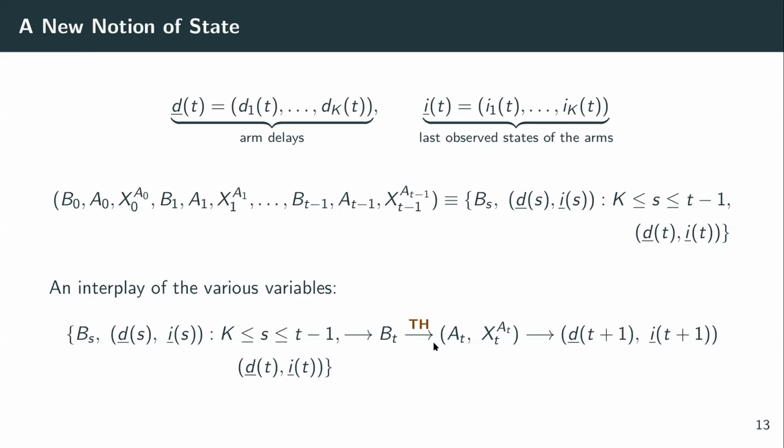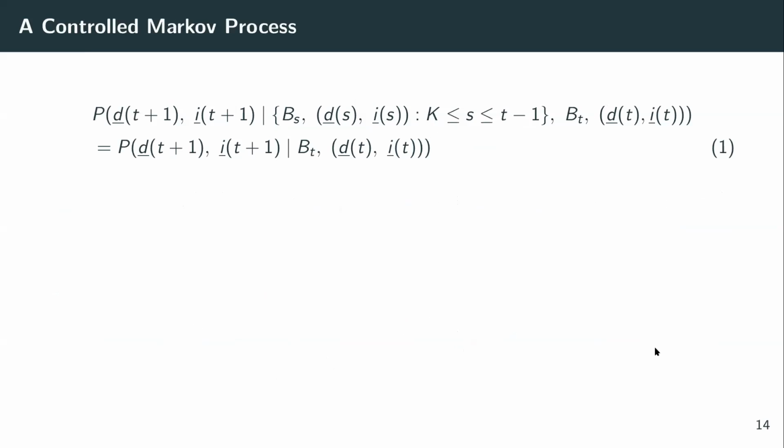However, the decision maker has a trembling hand and the actual arm that gets selected is A_t, and the decision maker gets to observe the state of arm A_t. Based on this, the decision maker is able to update the current state of the system to D_{t+1}, I_{t+1}. So therefore, we are in a setting of a controlled Markov process where B_t's correspond to the controls and the D_t, I_t's correspond to the states across time.